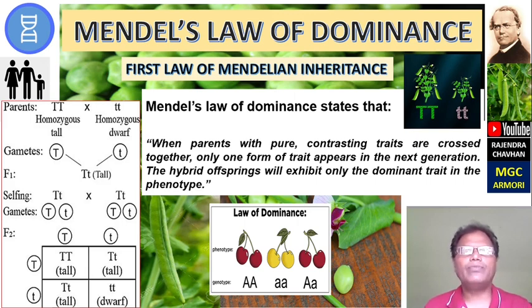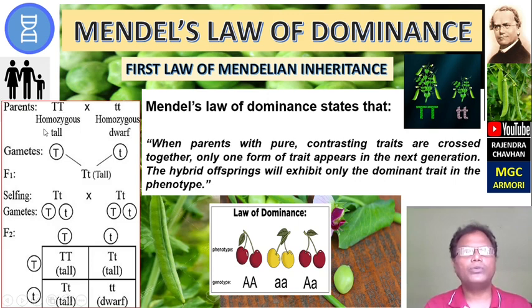The Mendelian first law states that when parents with pure contrasting characters are crossed together, only one form of the trait appears in the next generation. The hybrid offspring will exhibit only the dominant trait in the phenotype. Look at the cross.